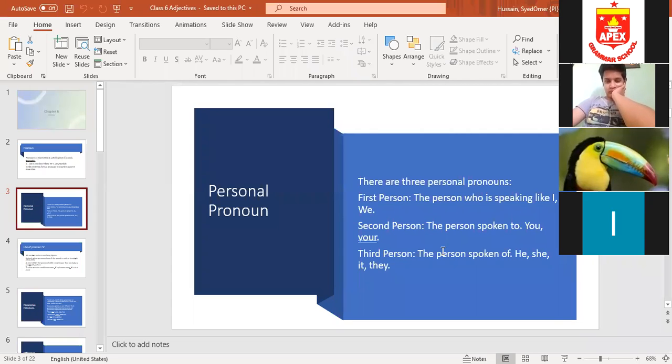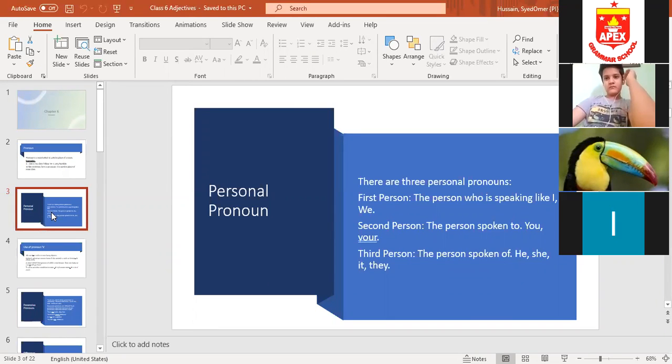So the person spoken of means the person who is not present at the moment. Okay, for example, why were you absent yesterday? What is she doing? Where are they going? When we are referring to persons spoken of, that is known as a third person pronoun.